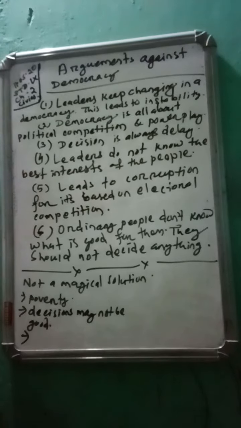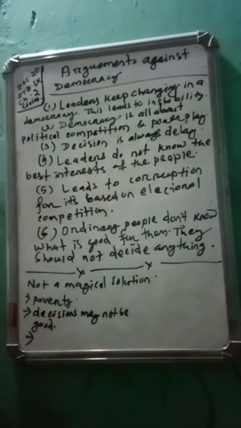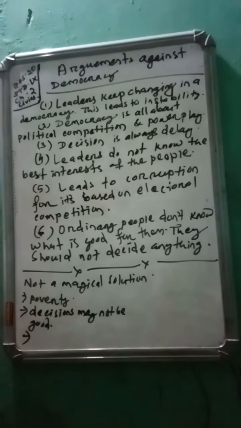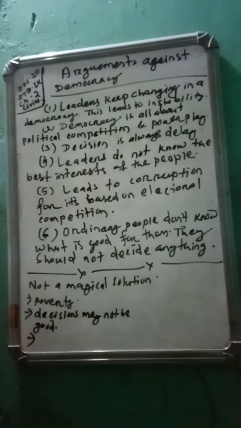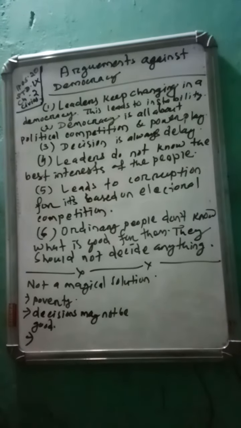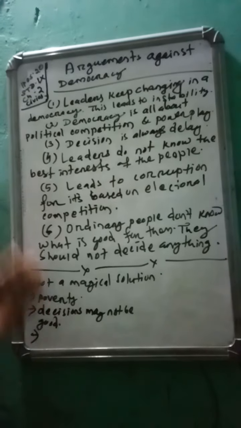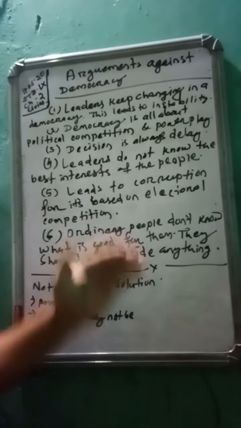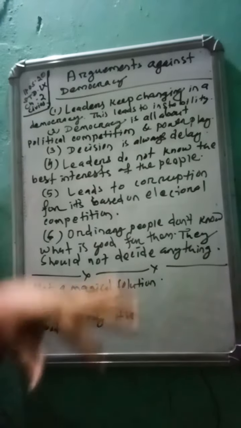So for this reason, in those 5 years they become corrupt, because they have to recover the money they have already spent in the election, and they have to save money for the next election. They have to spend money. So for this reason, most leaders are corrupt, because they have to earn money for their own interest.